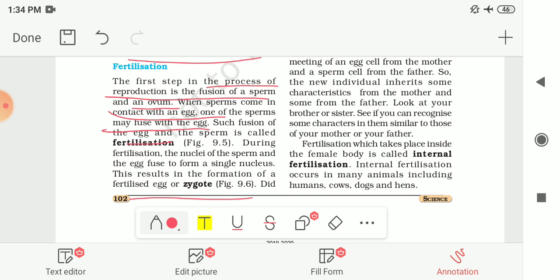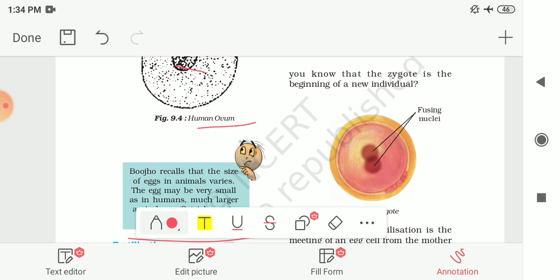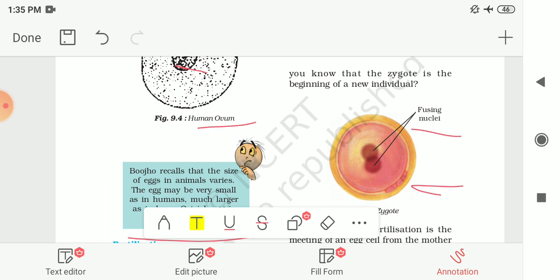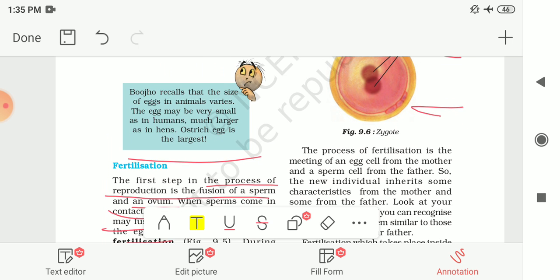And this fertilized egg is known as the zygote, that is shown to you here, the fusing of the nucleus of the sperm and the nucleus of the ovum. This is known as the zygote. Now did you know that the zygote is the beginning of the new individual? From this zygote, the new individual starts developing.